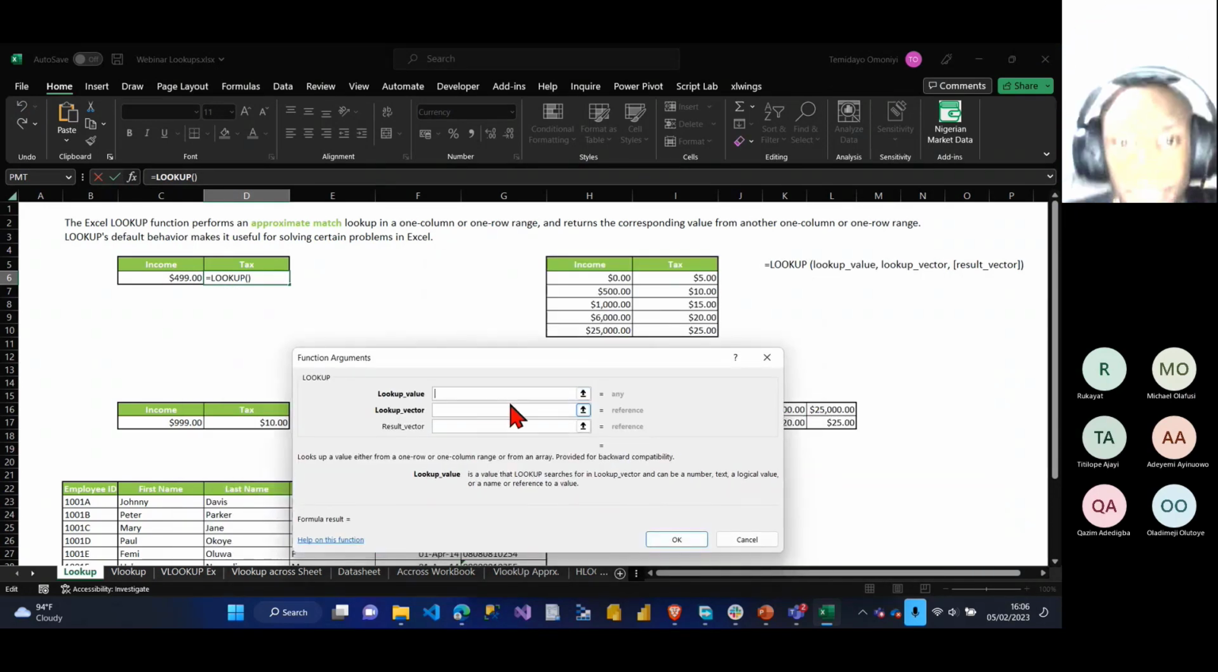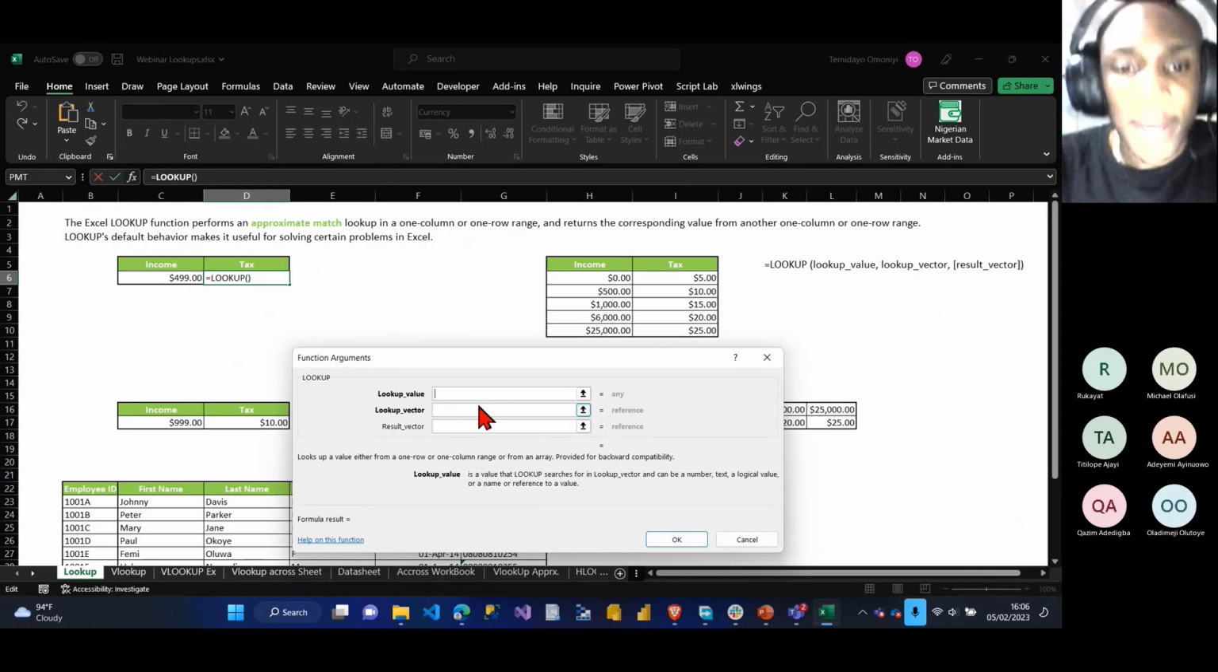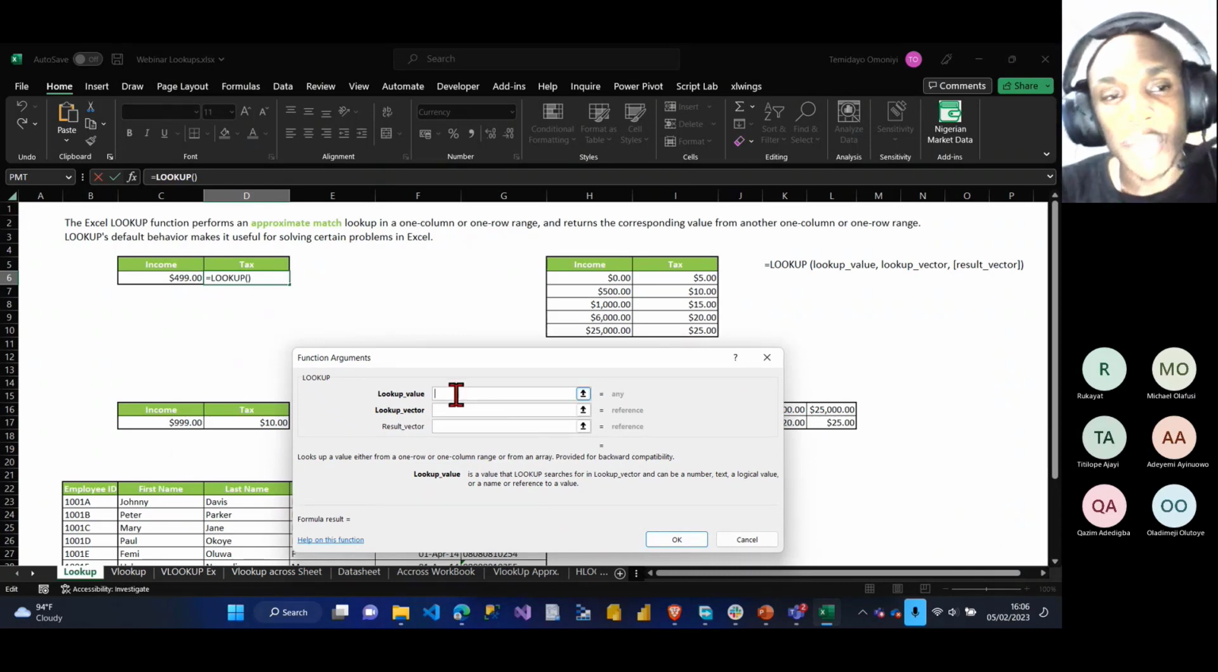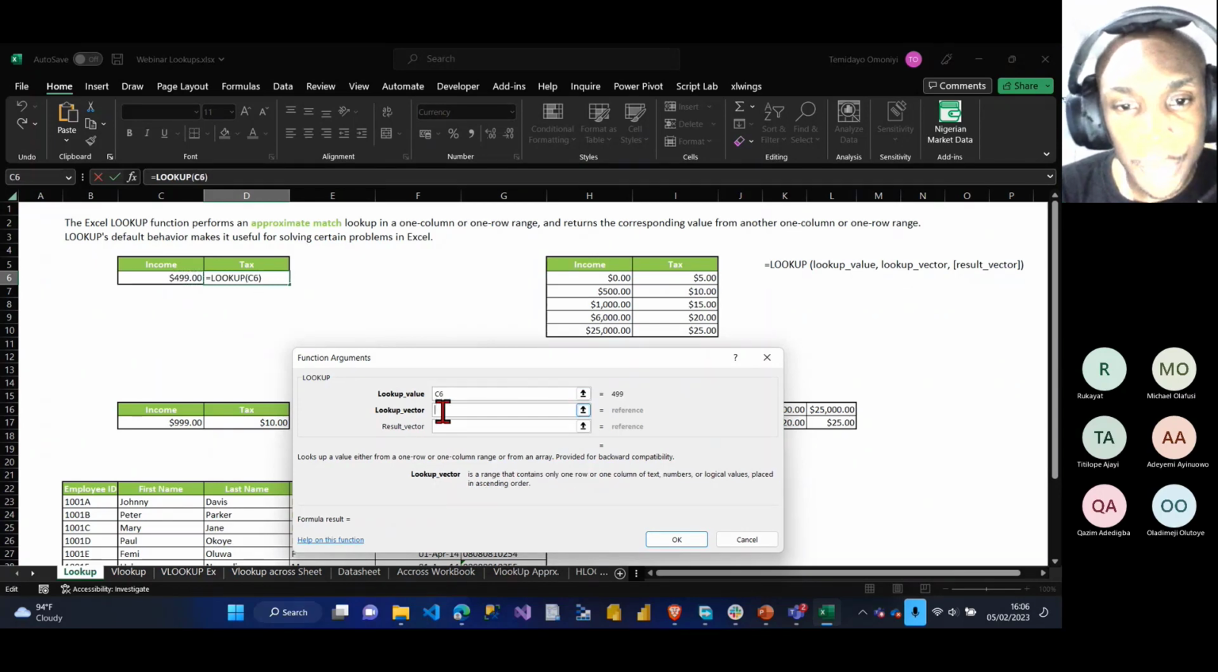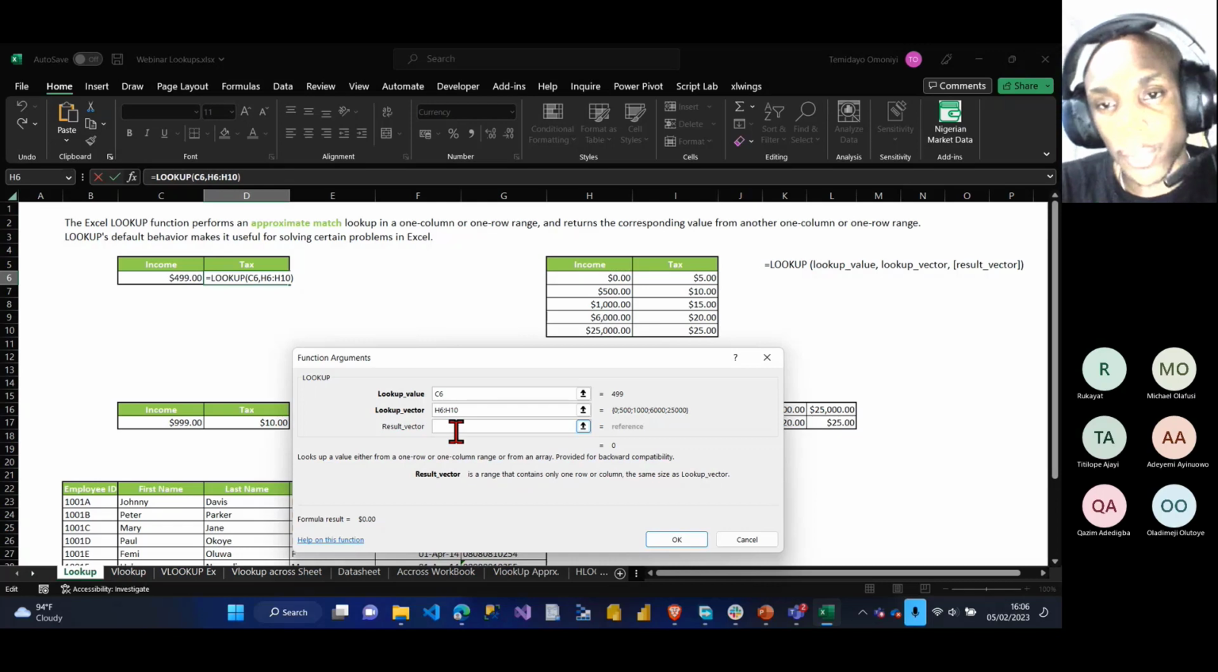Yeah, awesome. So if you look at this now, my condition one is my lookup value. Lookup value means what am I looking for? I'm looking for the income, which is 499. Condition two is my table array, but most times for lookup it's called my lookup vector. My lookup vector is this entire array, which is my lookup array. Condition three now is my results, so my answer array.